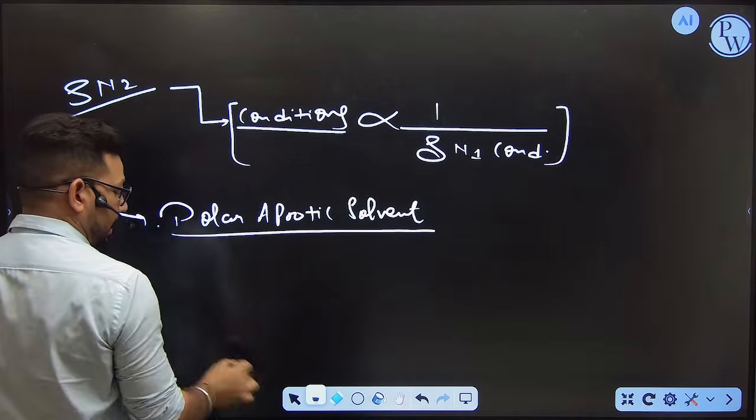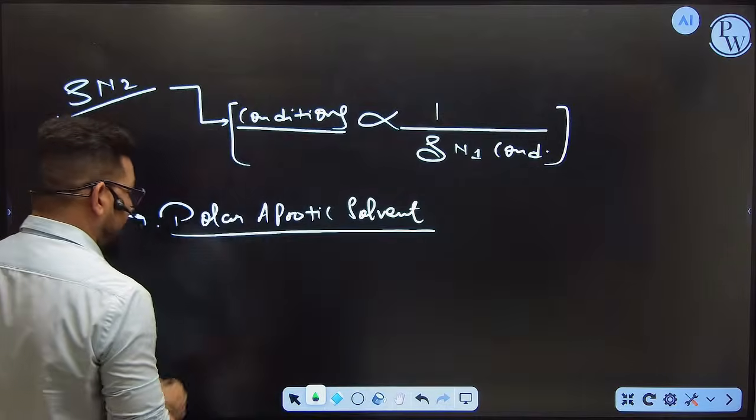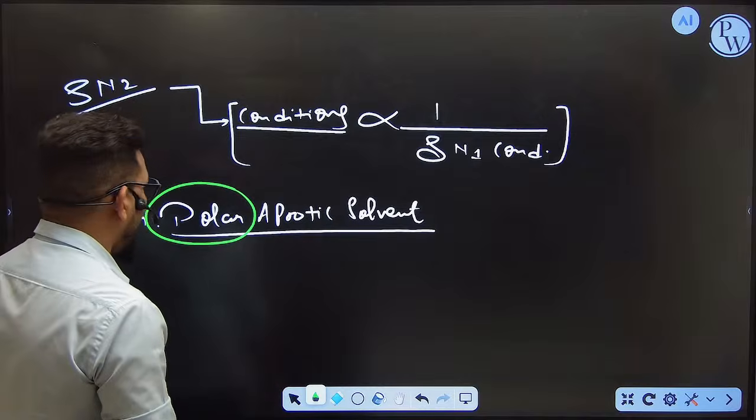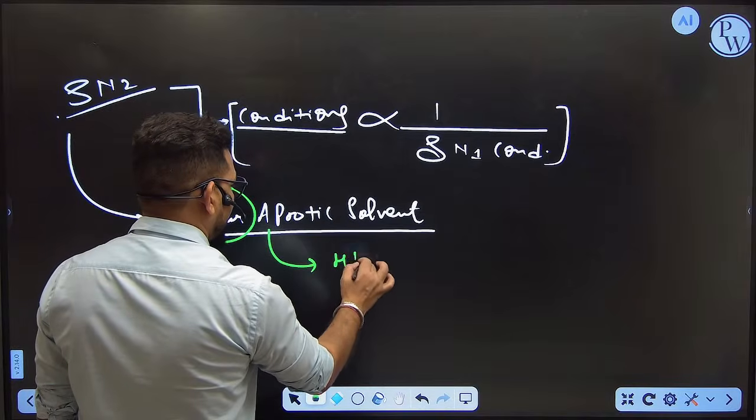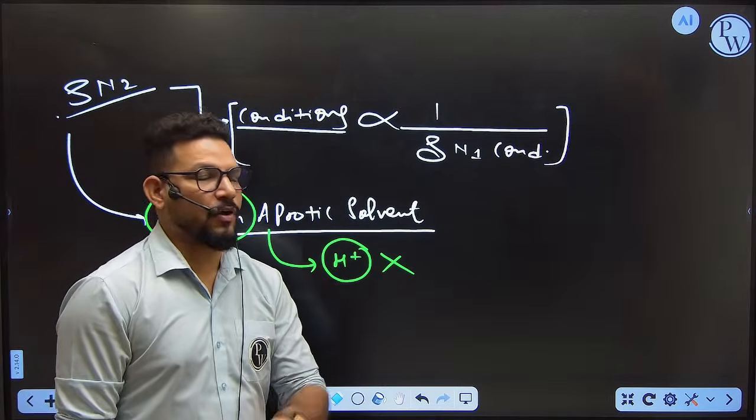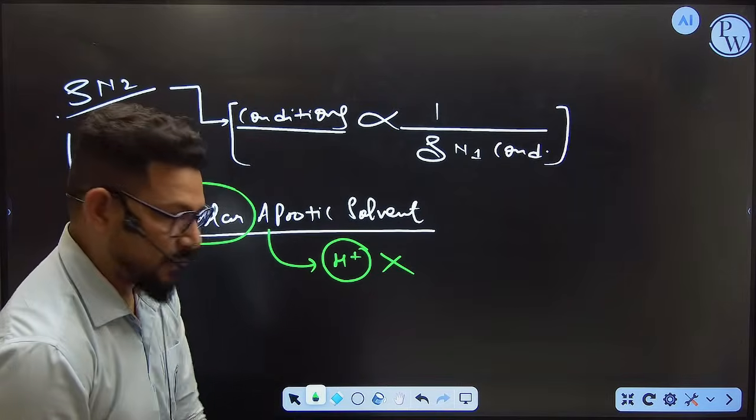Okay, polar aprotic solvent. What is the meaning of polar aprotic? Polar stands for, you know very well, plus-minus dissociation. Aprotic stands for a molecule which is not going to release H plus ion. If it is going to release H plus ion, it is polar protic. If it is not going to release H plus ion, it is polar aprotic.